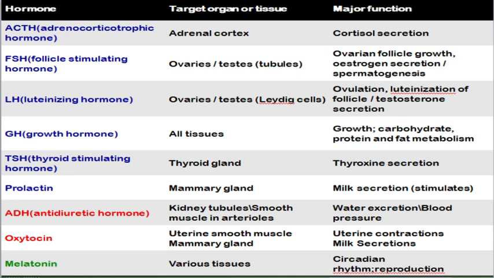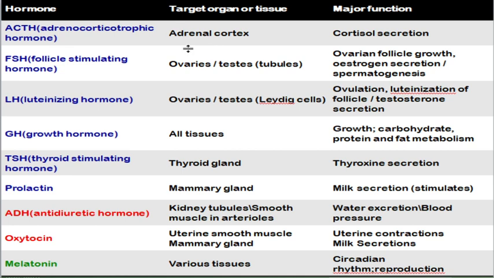Currently we are revising for our GATE examination. In this video we are going to discuss endocrine gland hormones. So the first hormone is adrenocorticotrophic hormone. If you take ACTH, FSH, LH, GH, TSH or prolactin, all six hormones are produced from the anterior pituitary. And if you take adrenocorticotrophic hormone, the target organ for this hormone is the adrenal cortex.